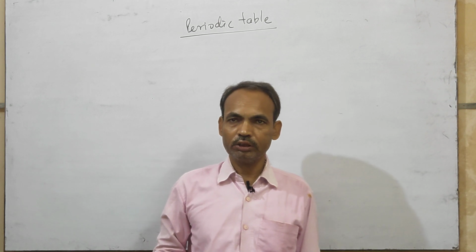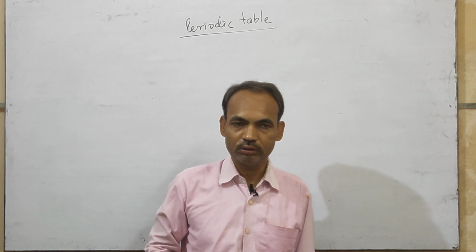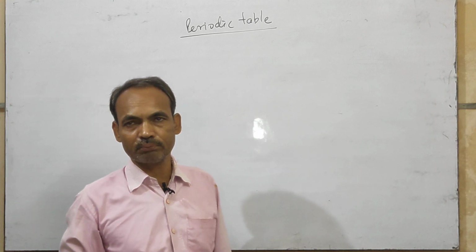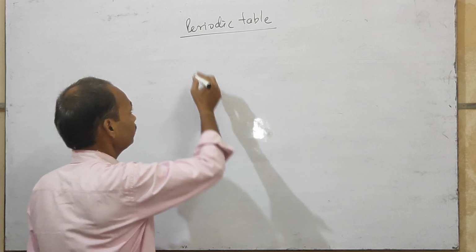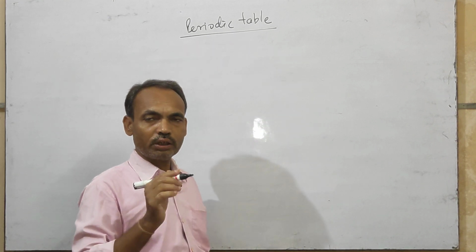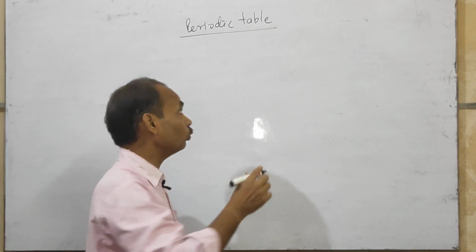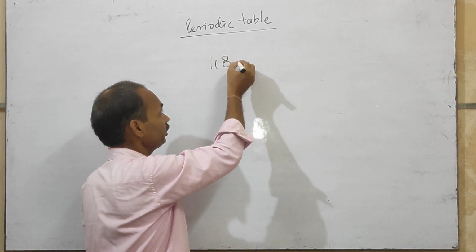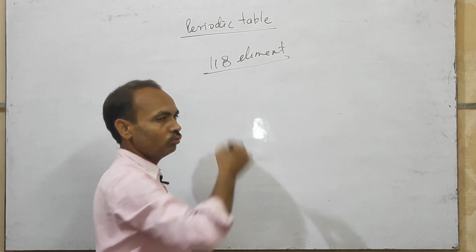Today's topic is the periodic table for ICSE class 10 chemistry. The periodic table is the first chapter in ICSE class 10 chemistry. You know that 118 elements have been discovered till now.